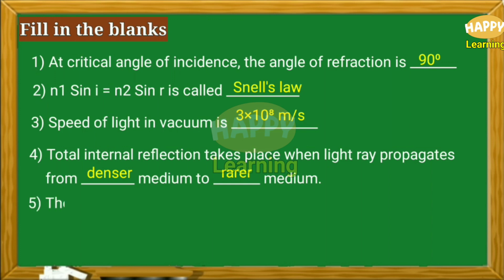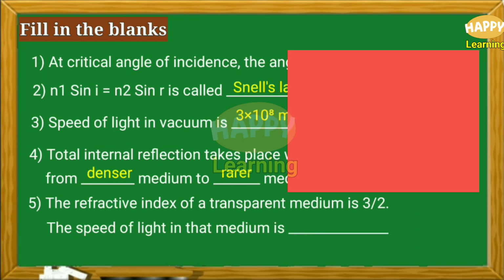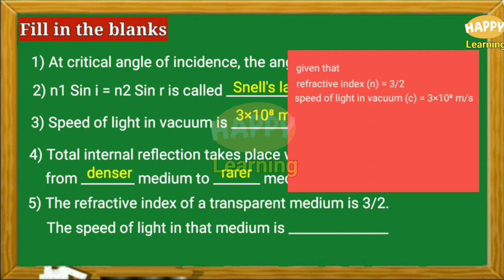Number 5. The refractive index of a transparent medium is 3/2. The speed of light in that medium is dash. So given refractive index n is equal to 3/2, we know speed of light in vacuum is C equal to 3 into 10 to the power of 8 meter per second, and speed of light in medium V is equal to question mark.